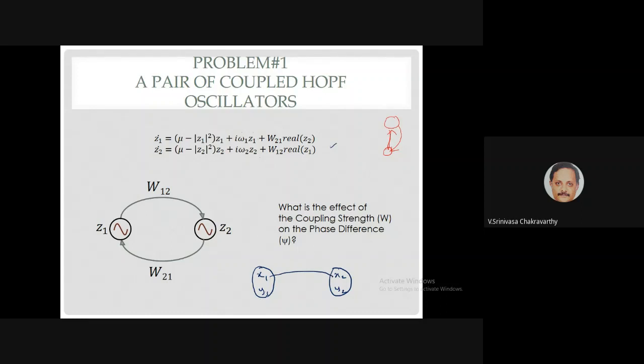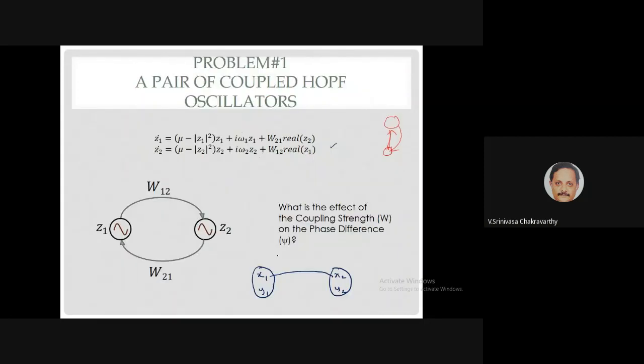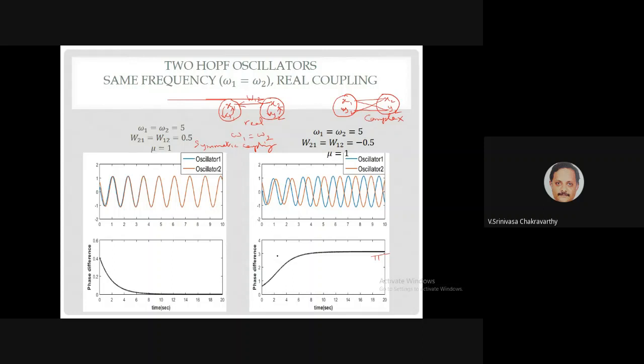We haven't done this in this course so far, but even if you couple a pair of FitzHugh-Nagumo or Morris-Lecar neurons, usually it is a voltage variable that is coupled. The second variable simply remains in the background and is not directly used for coupling. That's what people normally do, and I want to show that it is not a good thing. If you couple both variables, you will have some really nice mathematical properties.